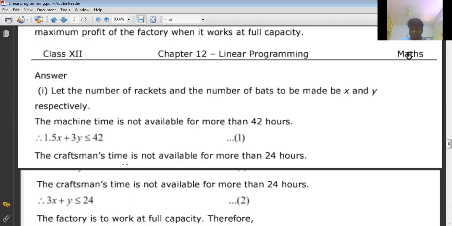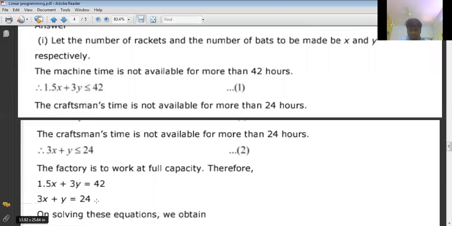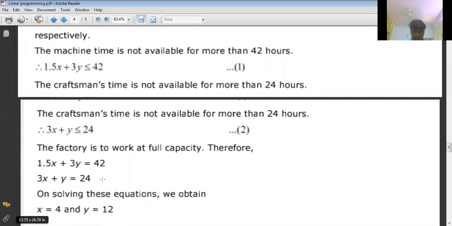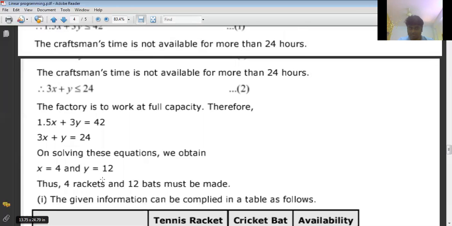Similarly, craftsman time is for racket 3 and for bat 1. So 3x plus y. What is craftsman maximum time? 24 hours. Like that we can make one more inequality constraint. And factory is to work full capacity means 1.5x plus 3y equal 42, 3x plus y equal 24. Let us solve these first. If you solve these, we'll get x value, y value.